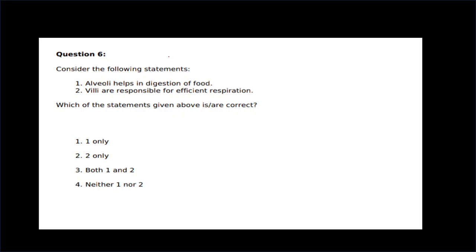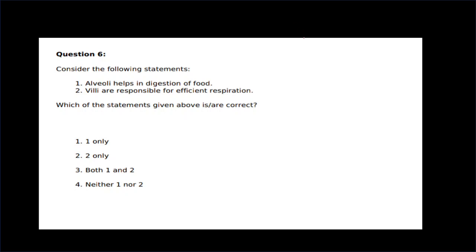Option. Consider the following statement. Option first: alveoli help in the digestion of food. Second: villi are responsible for efficient respiration. Here both statements are